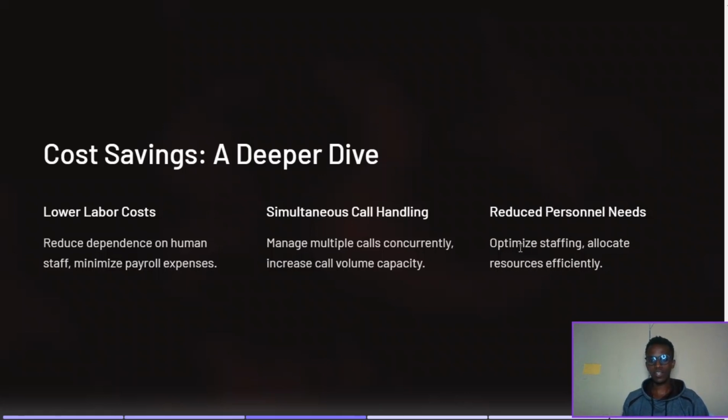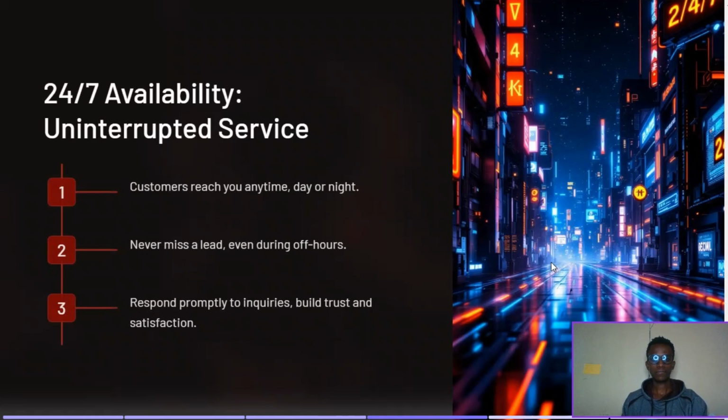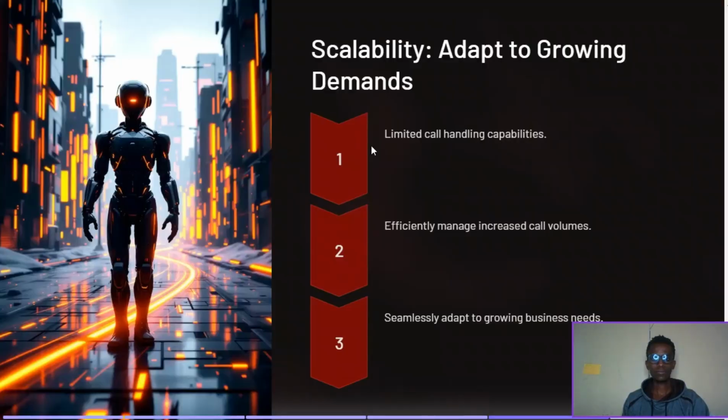Reduced personnel needs. So you optimize staffing and you allocate resources efficiently. That means instead of needing 5 staff members, you can do only 2 or maybe 1. For 24 hours availability, anytime, day and night, it's pretty self-explanatory. This means you never miss a lead. And scalability. This basically means you can handle multiple calls at once simultaneously. So efficiently manage increased call volumes and seamlessly adapt to growing business models.